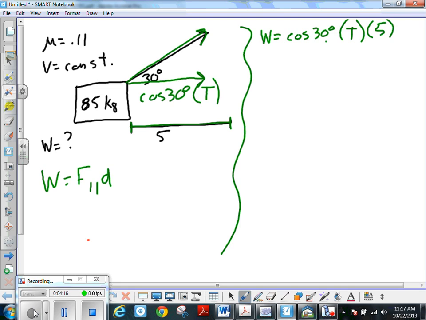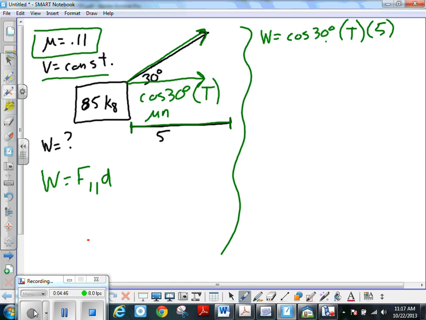What's the other thing that we have in play here is friction, right? Because we have a mu. And if this thing is going at a constant velocity, then whatever this cosine 30 T is going to be equal to friction, right? So we can also label this cosine 30 T then as the coefficient times the normal.